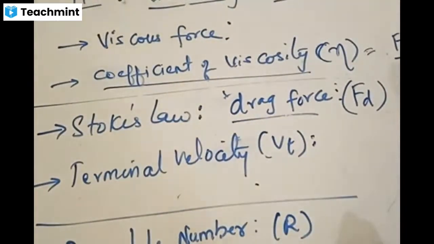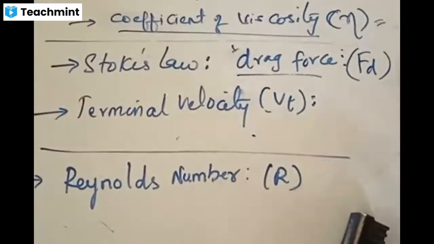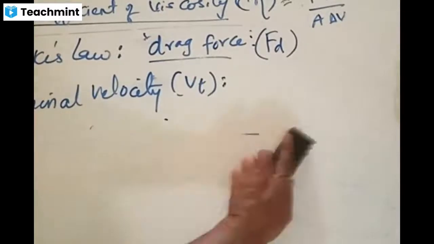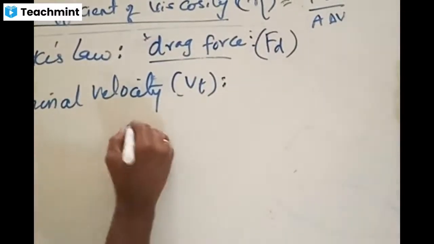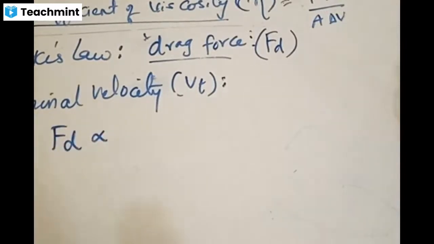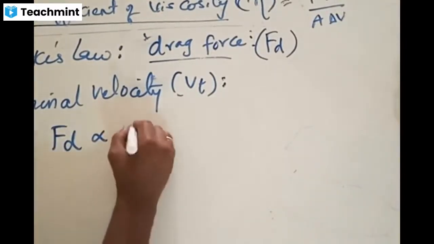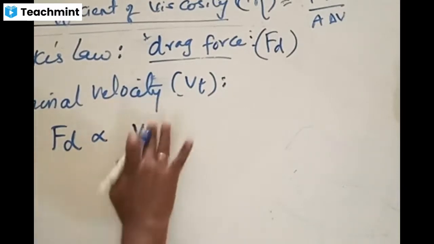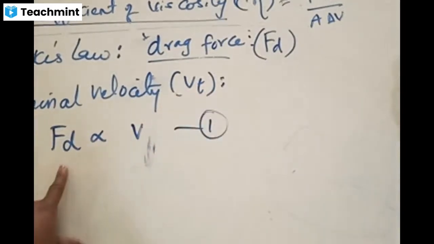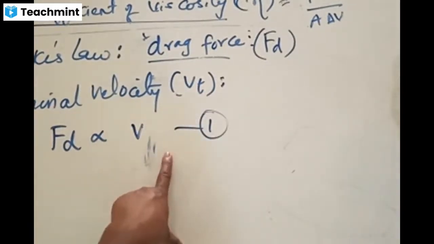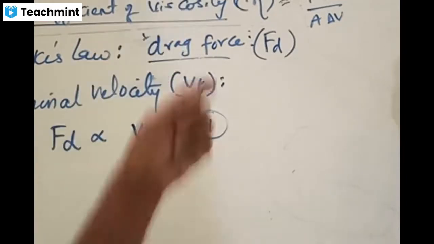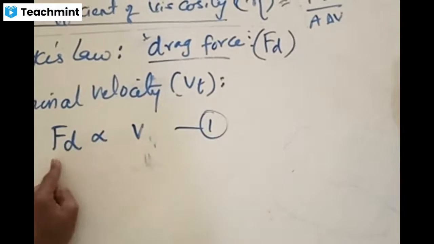Stokes' law states that, I'll write here, the net amount of drag force acting on a body is found to be proportional to the velocity of the body, with what speed it falls. First point: drag force acting on a body is always proportional to the velocity of the object. An object is falling with what speed? If it falls with less speed, it gets less drag force. If it falls with more speed, more drag force.